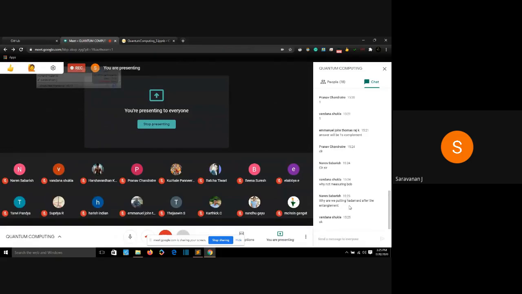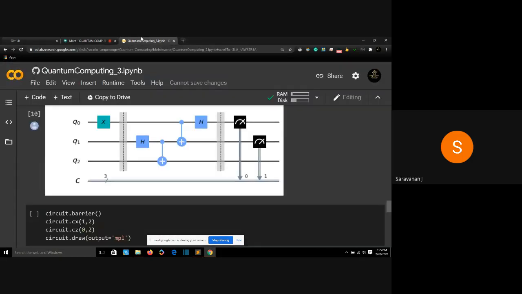Why are we putting a Hadamard after entanglement? As I told, there will be a few steps of operations between Eve and Alice before sending it to Bob. So this is the actual algorithm. If I go on to decode the purpose of each gate and how it's working, it would take more time. So I would rather give you an article about this in the WhatsApp group, in which you can go deeper into the algorithm. For now, just remember you need to apply a Hadamard gate first, then connect them with the entangled qubit towards Bob, then connect Eve to Alice, then apply a Hadamard gate again. We just consider it as reversing the operations to get the original information.